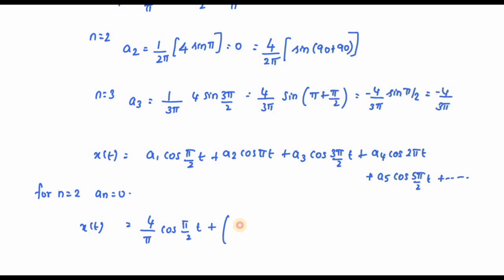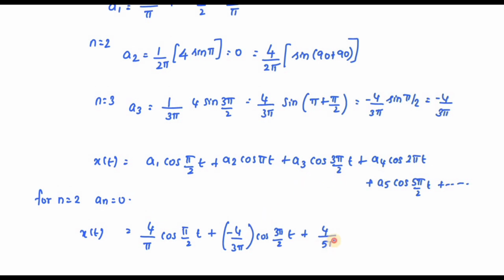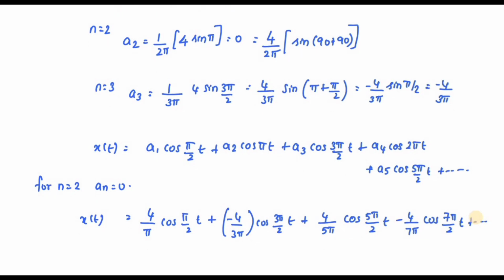Then a3 is minus 4 divided by 3 pi cos 3 pi by 2 of t, plus a5, 4 divided by 5 pi cos 5 pi by 2 of t, right? a6 is 0, minus 4 divided by 7 pi cos 7 pi divided by 2 of t. And it just goes on, right?